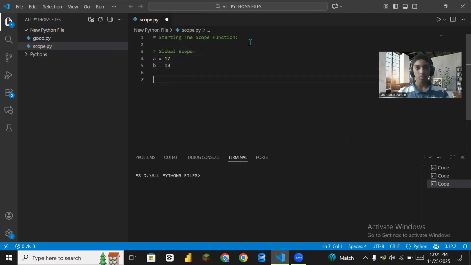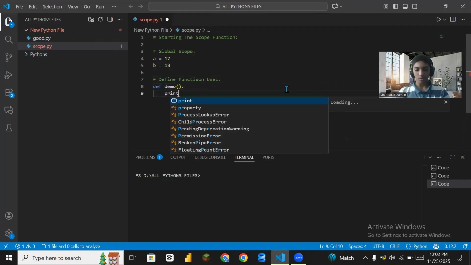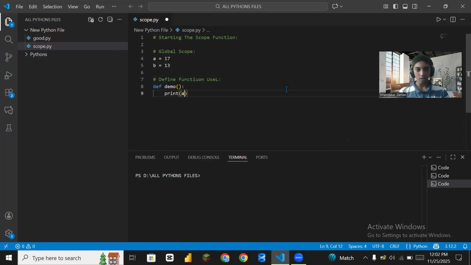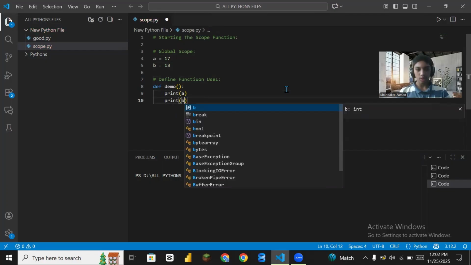Okay. Now we use a defining function. The def keyword means we are defining a function. If there is any mistake, tell me in the comments. Now we use def and write any name. I use demo, because you see this demo function. def demo, then print A, print B.